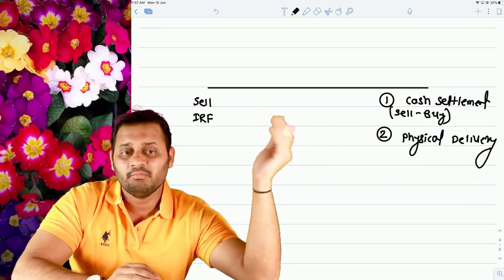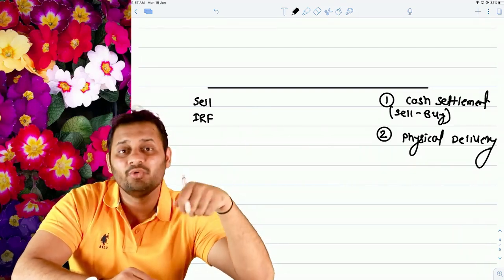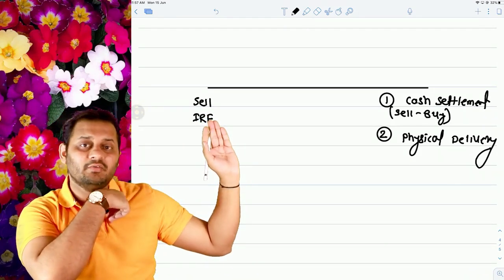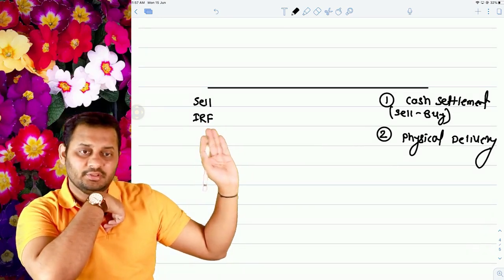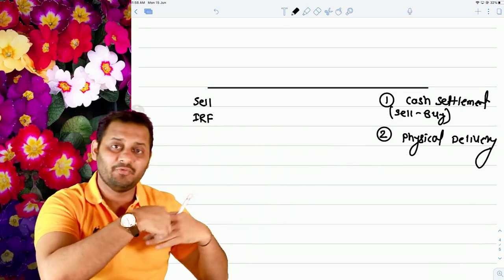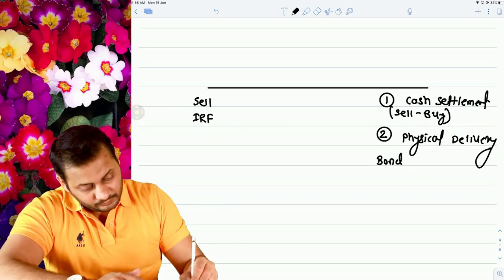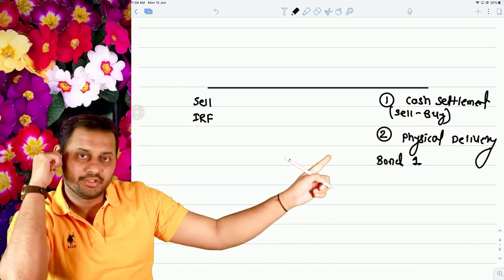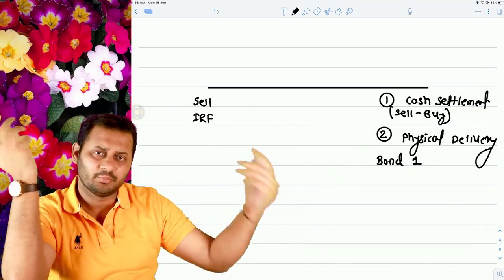Okay. But when there is a situation of physical delivery, that means you have to deliver the bond. You promised to deliver or to sell the bond in interest rate futures, and in case of physical delivery you have to give the bond. So let's take example of bond 1. Let's say you wanted to deliver this bond. In the beginning there is only a promise to deliver the bond.